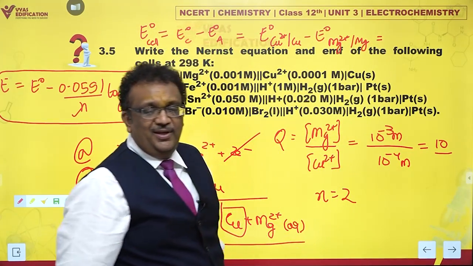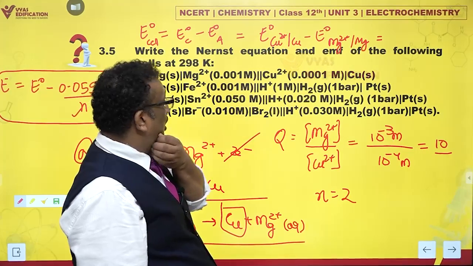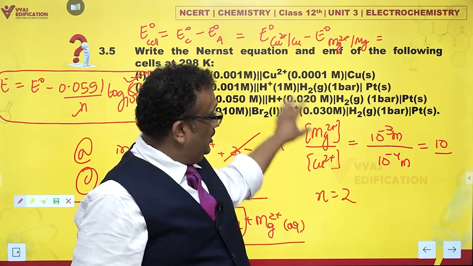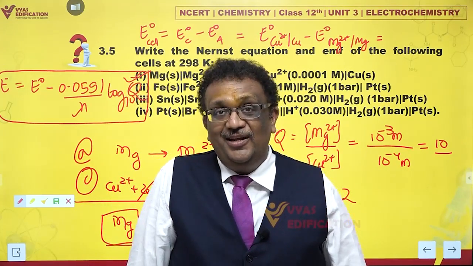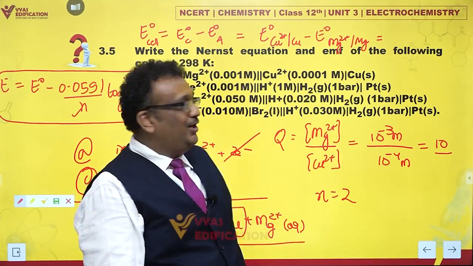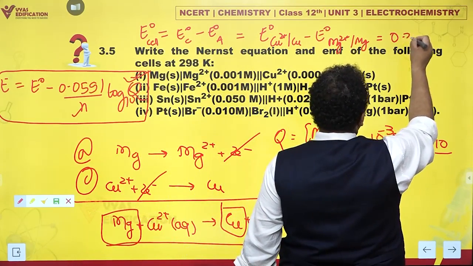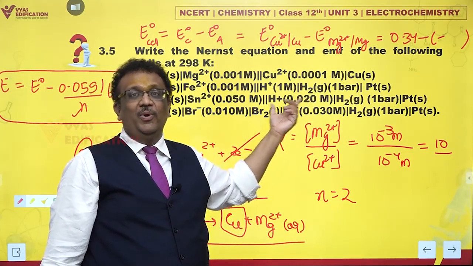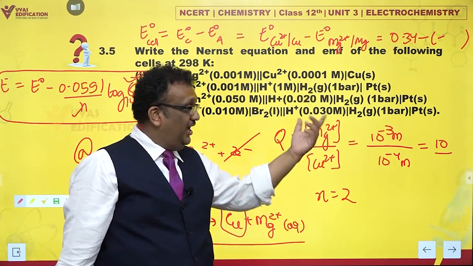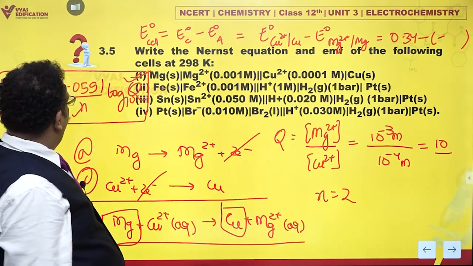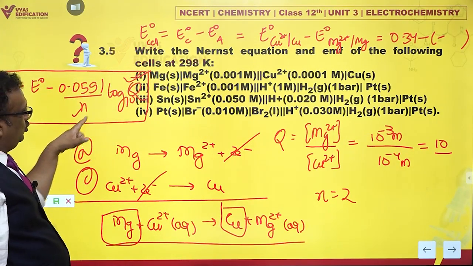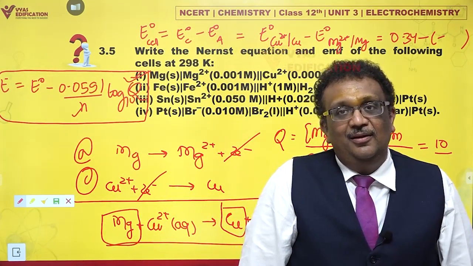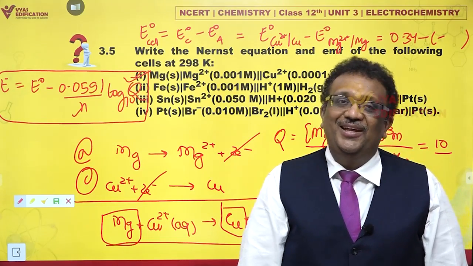How much would that be? Well, let's take a look. Copper ions to copper is 0.34 volts. It is not given in the question paper or in the problem here, but NCERT has given you already a list and that contains that number. This is 0.34 volts minus the value of magnesium ion E naught. You might need to check that, right? And once we have that, for E naught cell we have 0.0591 by 2 log to the base 10 of Q. Now Q is 10, so log 10 is 1. We just substitute that and we get the answer.